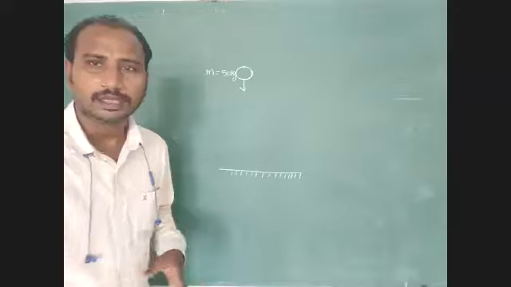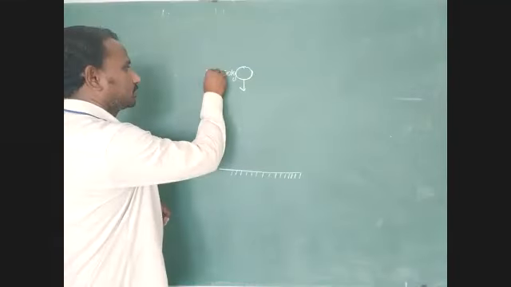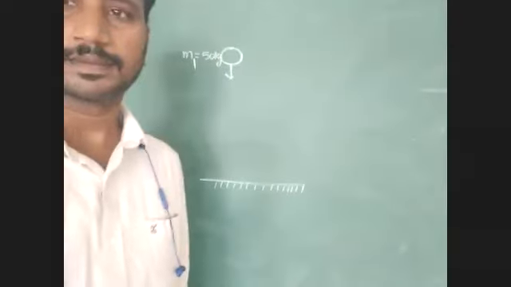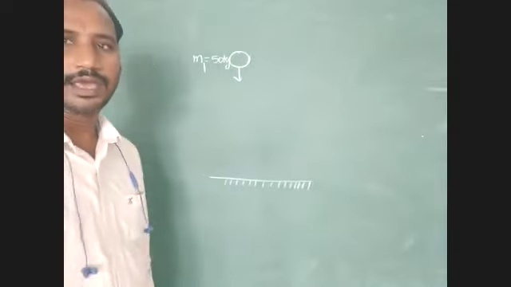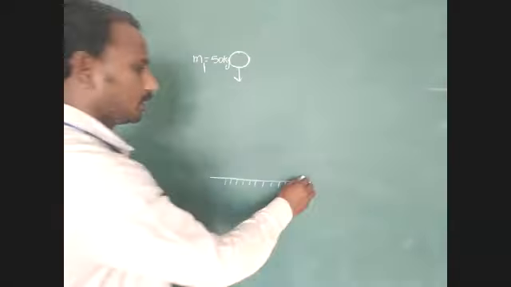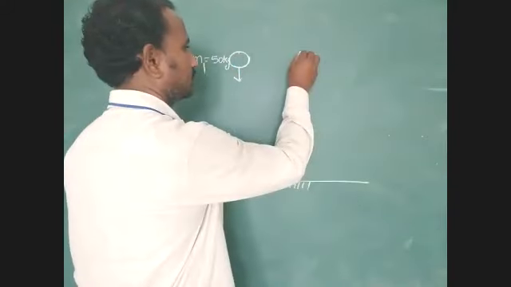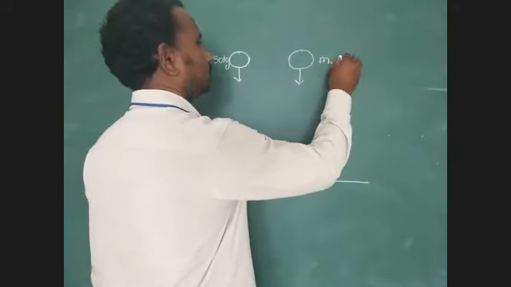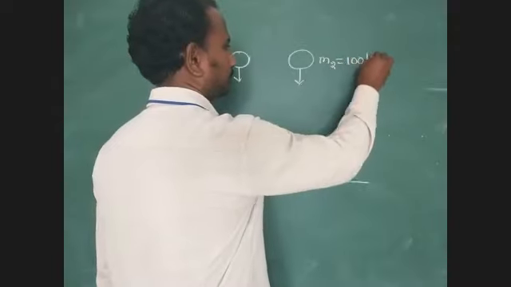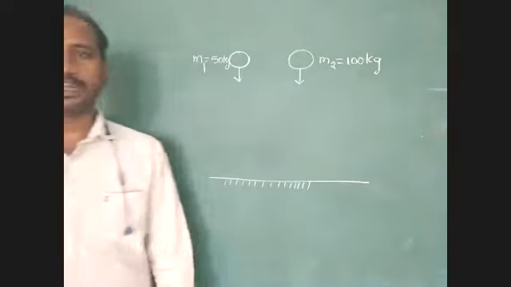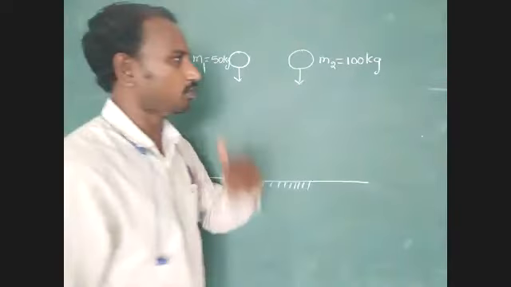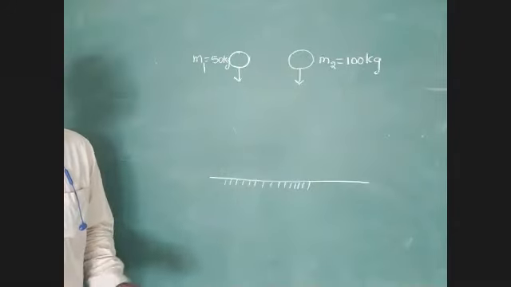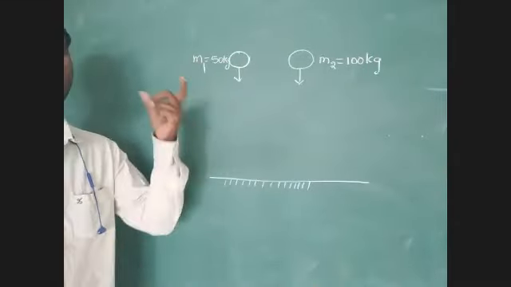The mass of another body, m2, is 100 kg. m1 equals 50 kg, m2 equals 100 kg. But what is the acceleration of each one?